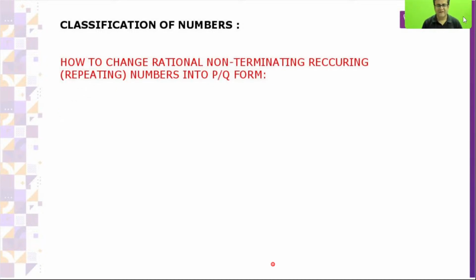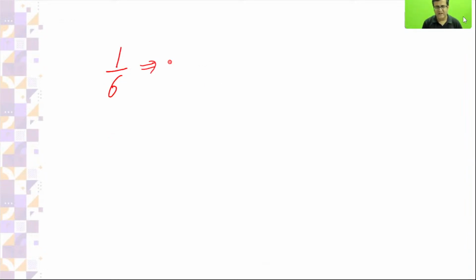Now come to the simple thing. As you are asking about 1 by 6, take 1 and divide by 6. 6 ones are 6, then 4 is left, and the first decimal will be there.